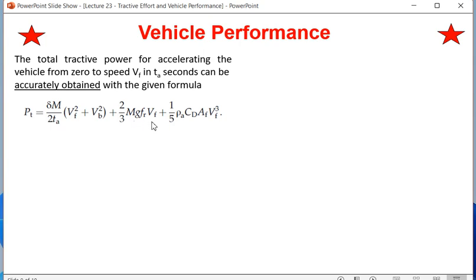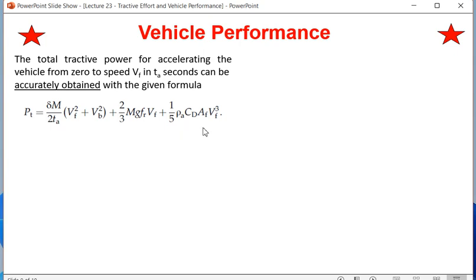In this case there is a coefficient coming, that is 2 by 3, for the rolling resistance, and here also in the case of aerodynamic drag there is a coefficient of 0.2, or 1 by 5. So this is the change in the equation of PT between an IC engine based vehicle and an electric vehicle. Whenever we are talking about PT of an electric vehicle, these 2 factors, 2 by 3 and 1 by 5, have to be incorporated with rolling resistance and aerodynamic drag.